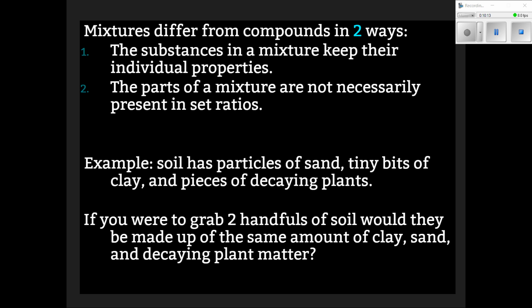And so it's a mixture because you don't have the exact same amount of each substance in a mixture. In a compound, you always have to have the same amount of your ingredients in order to make that compound.